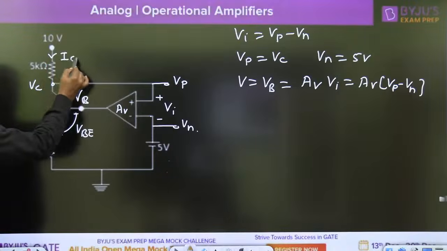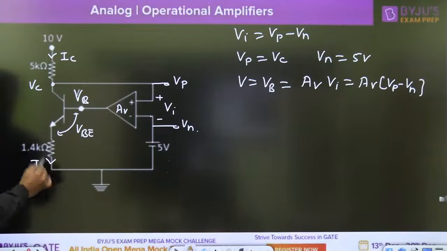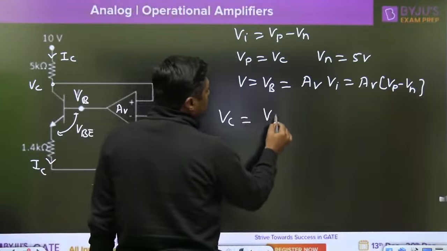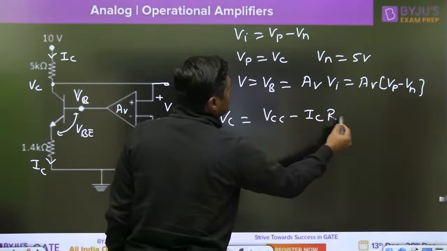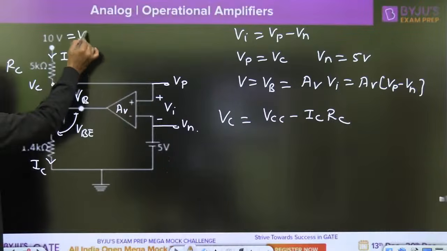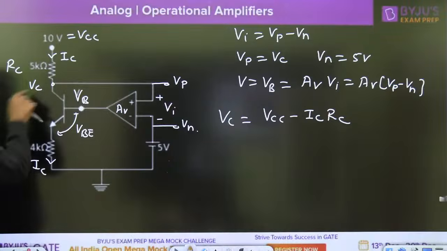It is IC. Same current will flow like this. So what will VC become? VC will become VCC minus IC into RC. Actually, this is the RC and this is the VCC. VCC minus IC into RC is VC.